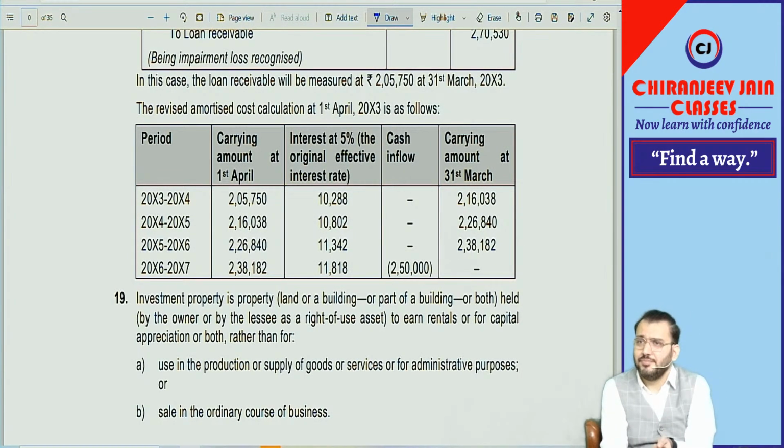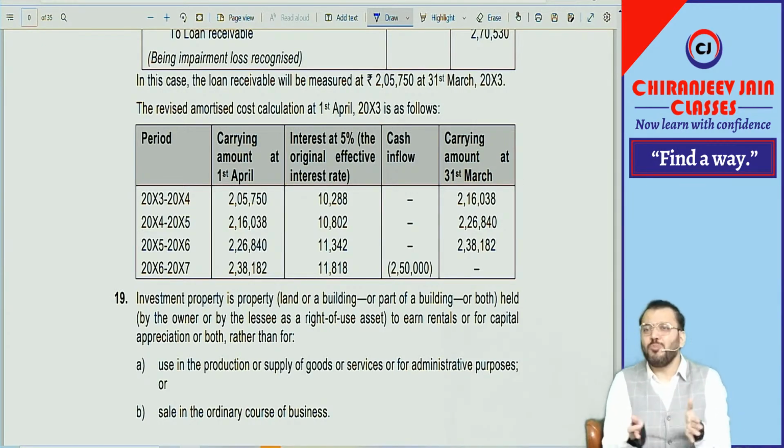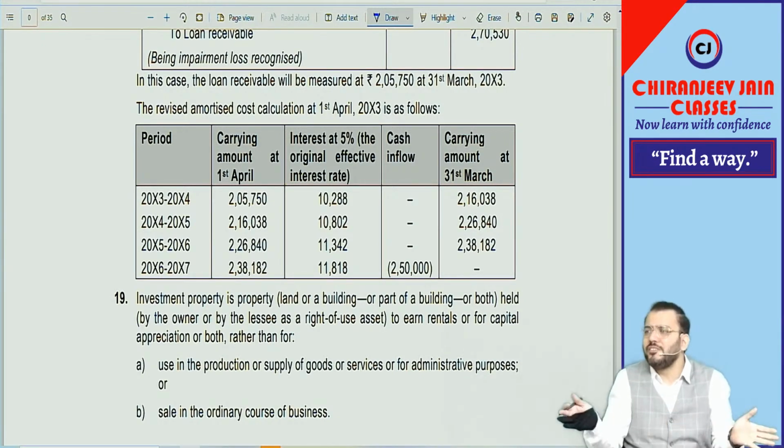Good question, because impairment loss is still not asked in the exam. I have said in class also that impairment loss is not asked, it is an expected question, and they have given it in the RTP. In previous RTPs also they have given questions on impairment loss, but in the exam they have not asked a question on impairment loss. The scope is not there. Ind AS 109 is such a big chapter, they can ask only one or two questions.